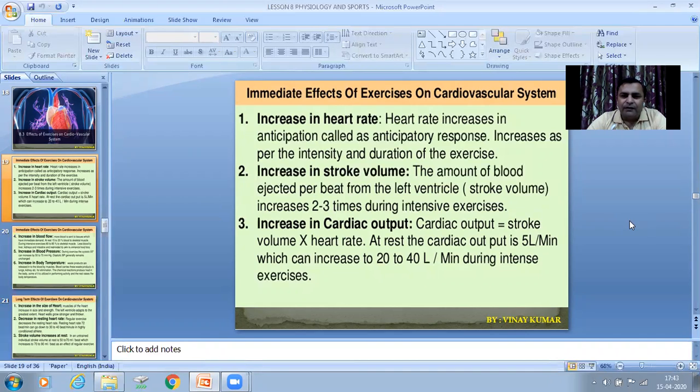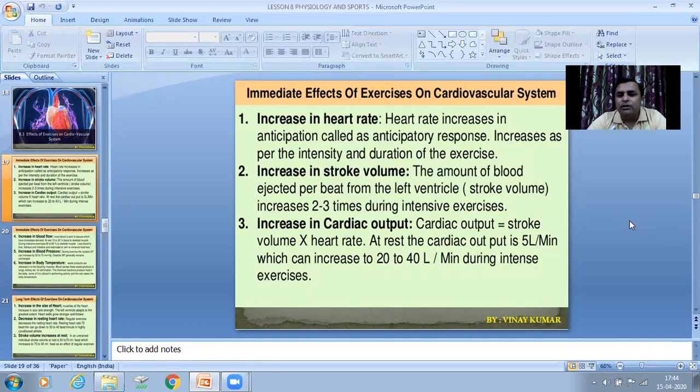So you can say heart rate increases in anticipation, called anticipatory response, and increases as per the intensity and duration of the exercise. So you can say जो भी heart rate है वो एक्टिविटी की इंटेंसिटी और उसके ड्यूरेशन पर वेरी करता है. इंटेंसिटी और ड्यूरेशन लो होगा तो हार्ट रेट कम होगा, इंटेंसिटी और ड्यूरेशन ज़्यादा होगा तो हार्ट रेट ज़्यादा होगा. But basically, as a player or as a physical education student, you all have to